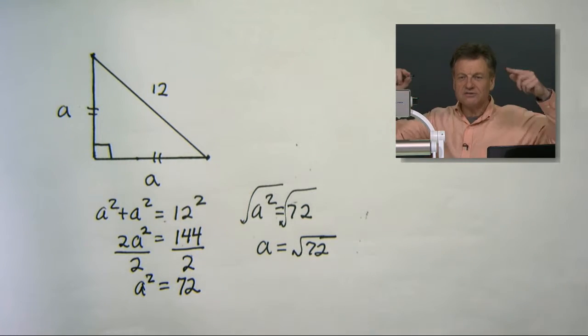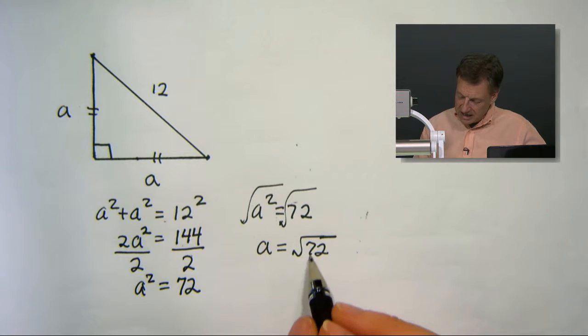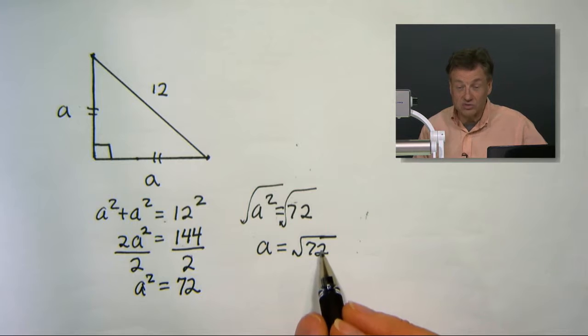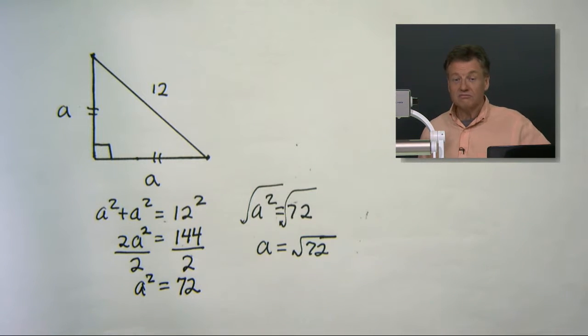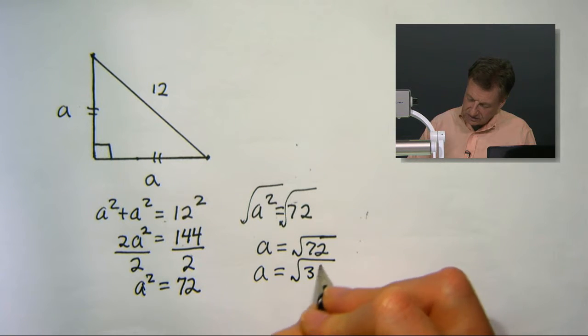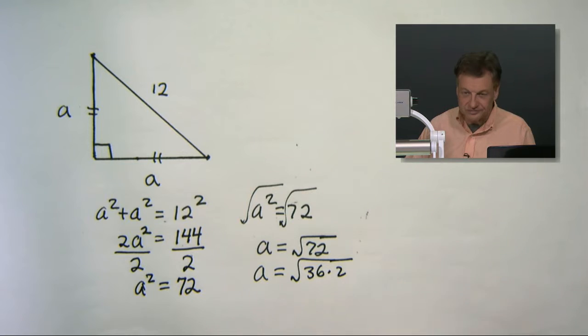So here's the deal. My friends out there who are watching, you need a perfect square that's going to divide into 72. There are quite a few, actually. 4 will do it. 9 will do it. Oh my goodness, if you multiply 4 times 9, 36. 36 will divide into 72. So let's go with 36 times 2. You see where I'm going? Does this bring back memories?